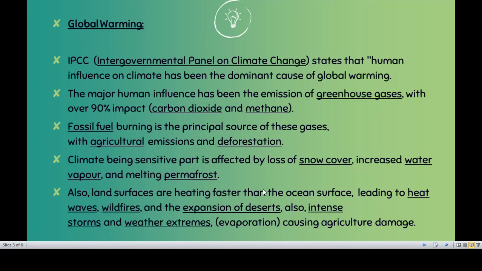Again, one more thing: these desert areas are expanding with such great intensity that the wildlife, the plants, the agriculture there, all get finished. That means the land is completely barren. It turns into a barren land. That means the land does not provide any agricultural facility for further generations, and that is the problem which causes global